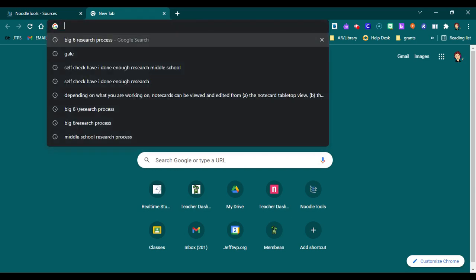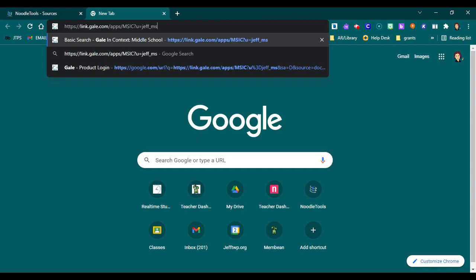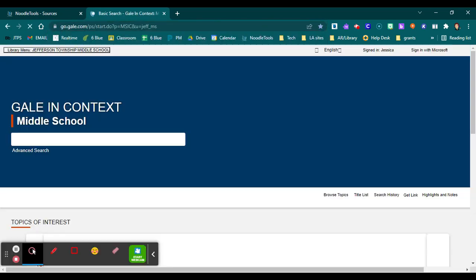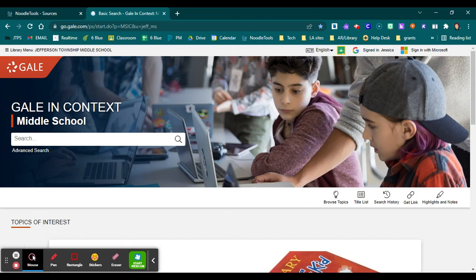Now, one thing to note is that we are having some problems with the connection between this and Clever. So your teacher will most likely provide you just with a direct link. This is the direct link for the middle school. You'll note when I come in here, because I've used it already, it has Jefferson Township Middle School up at the top as the library, and I'm already signed in through Google.